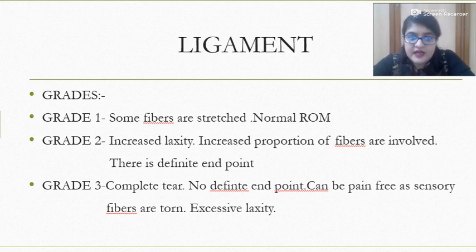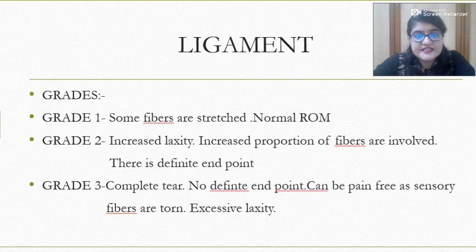Now coming on to ligaments, what are the grades? These are the ligament tear grades. Grade 1, some fibers are stretched and normal range of motion of the joint is present. In grade 2, there is increased laxity, an increased proportion of the fibers are involved, and there is a definite endpoint. And in grade 3, there is a complete tear, and it is possible that the patient might not have any pain because even the sensory fibers are torn, and there is excessive laxity.